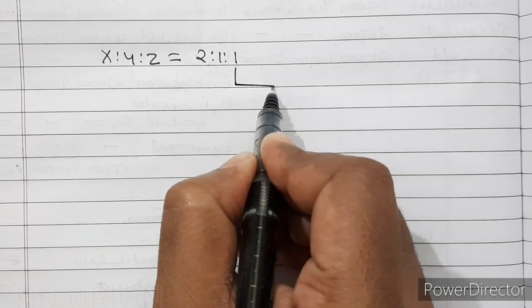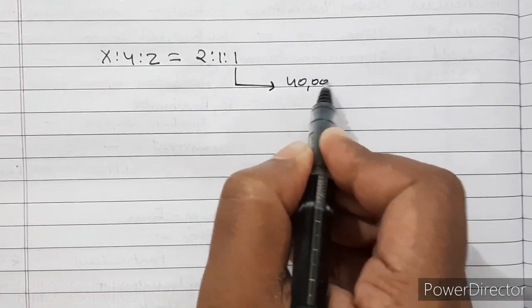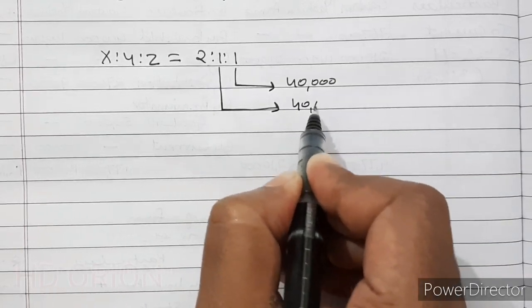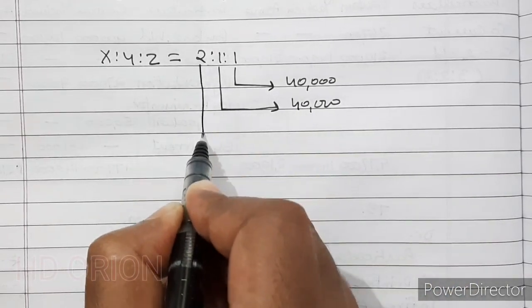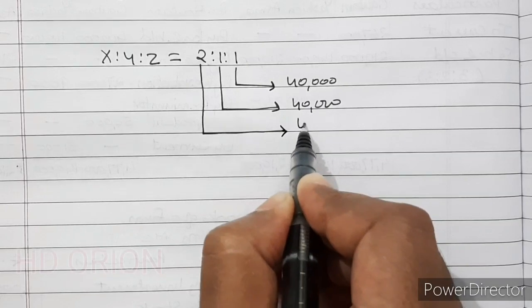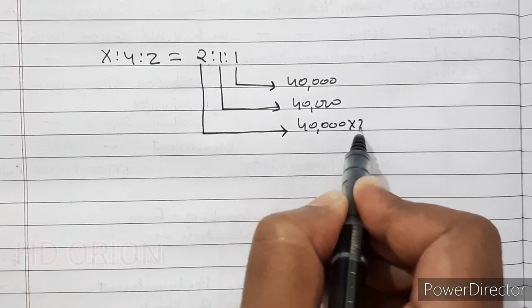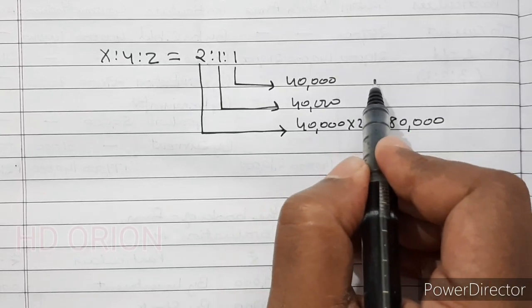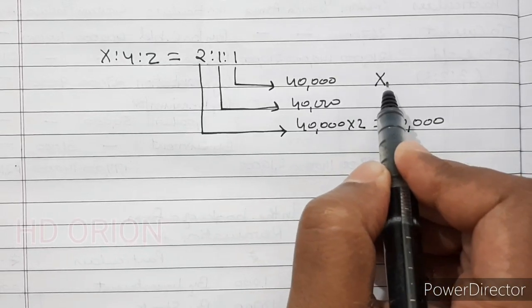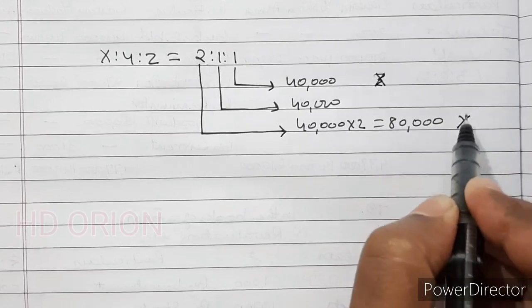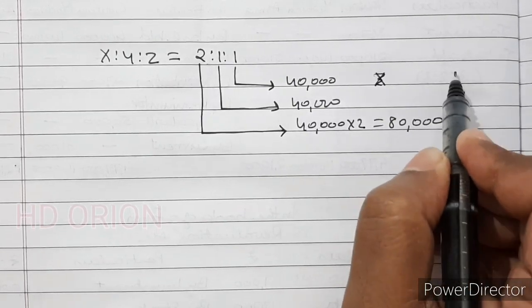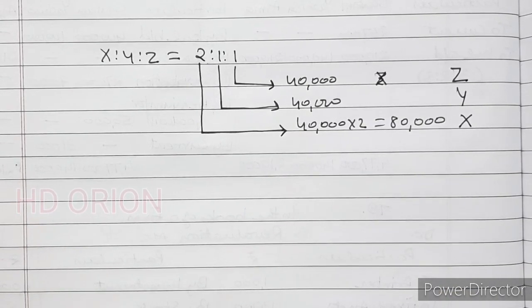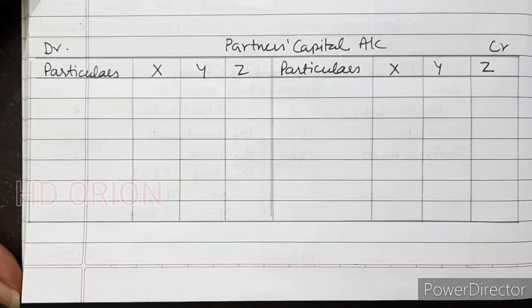When 1 is equal to 40,000, then this one will also be equal to how much? 40,000. And 2 means 2 will be equal to how much? 40,000 into 2, that is equal to 80,000. Now this is the capital for X, this is the capital for Y, and this is the capital balance for Z.